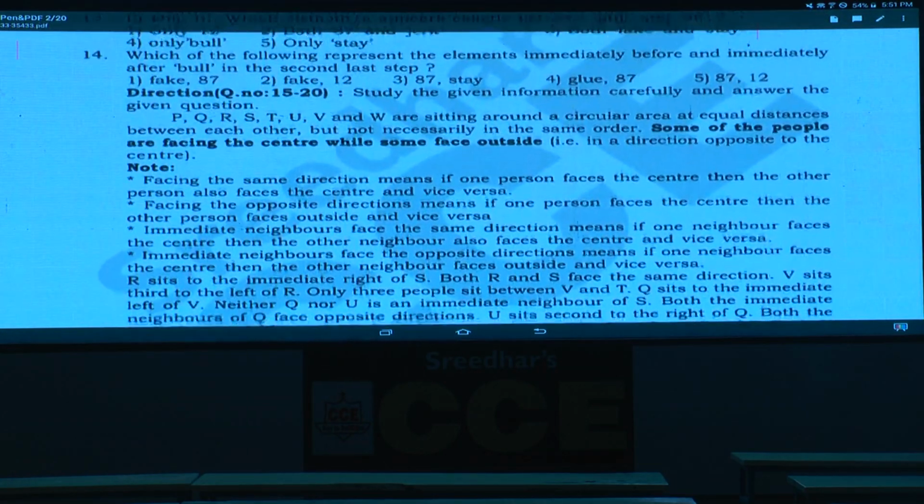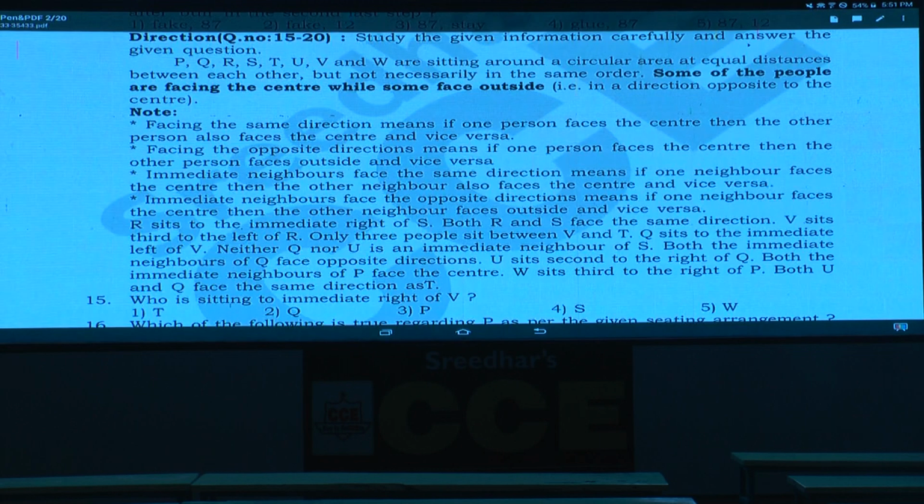After this question numbers 10 to 14, then 15 to 20. Now in this 15 to 20, P, Q, R, S, T, U, V and W are seated around a circular area at equal distance between each other, but not necessarily in the same order. Some of the people are facing the center while some of the persons are facing away from the center. Clear now? Among these 8 persons, some are inward and some of them are outward.